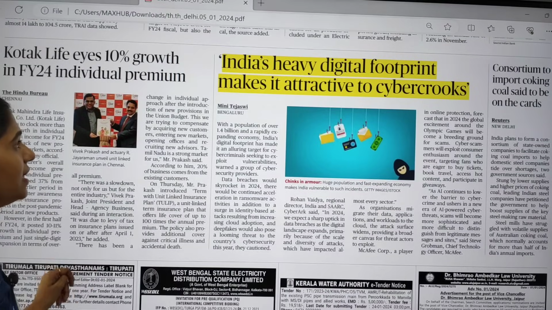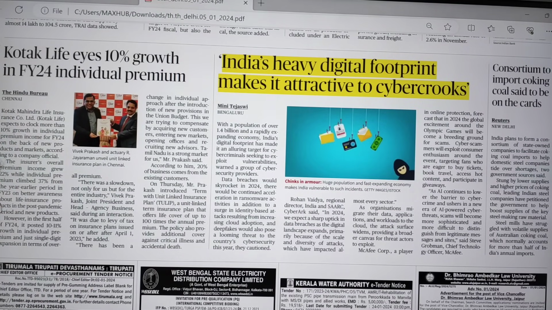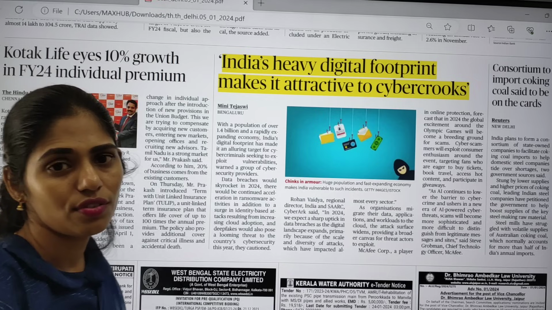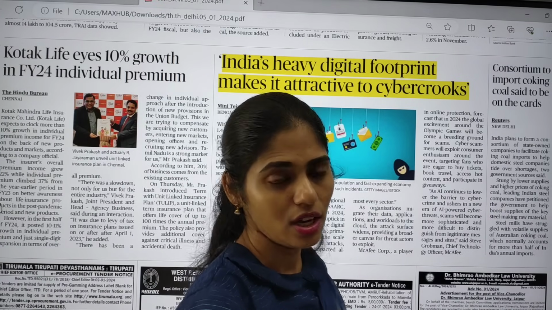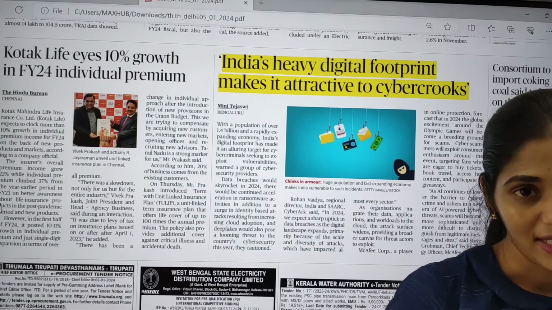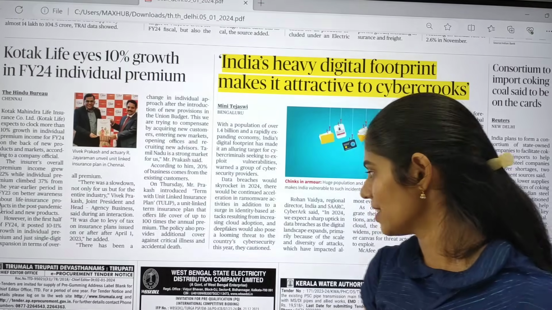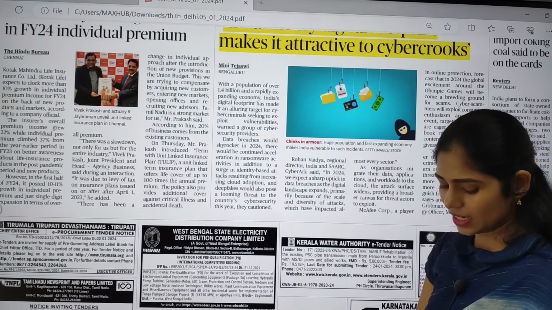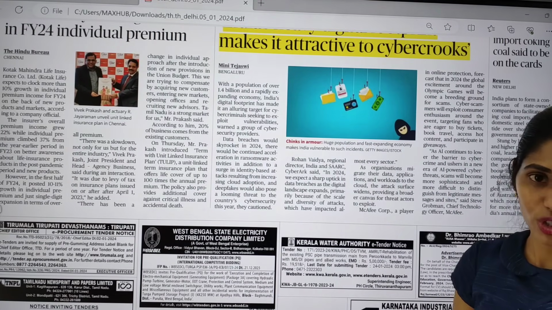And the next topic is: India's heavy digital footprint makes it attractive to cyber crooks. There is an increase in cyber attacks seen in India, so you have to see what the reasons are and what the measures are. That's it. These are the important articles that appeared in today's Hindu newspaper.